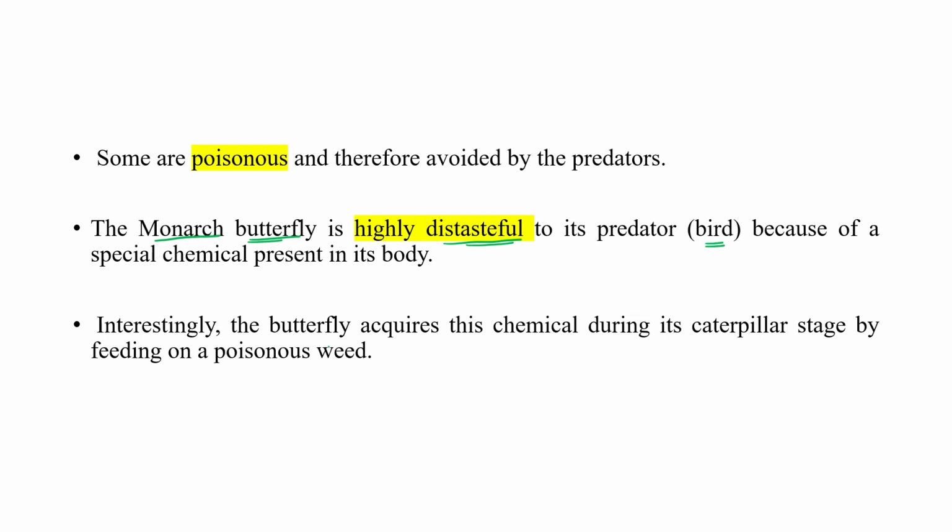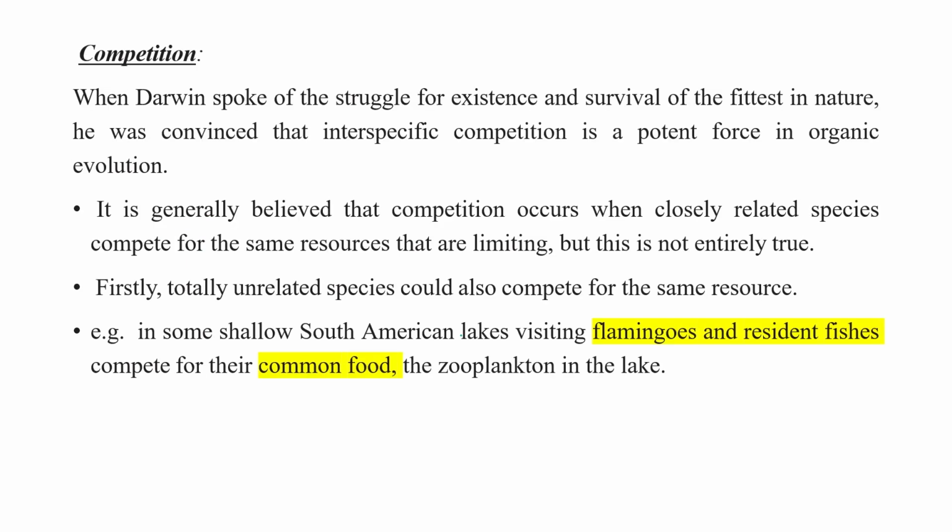This butterfly acquired the chemical during its caterpillar stage by feeding on a poisonous weed. So this is how this prey protects itself from its predator.